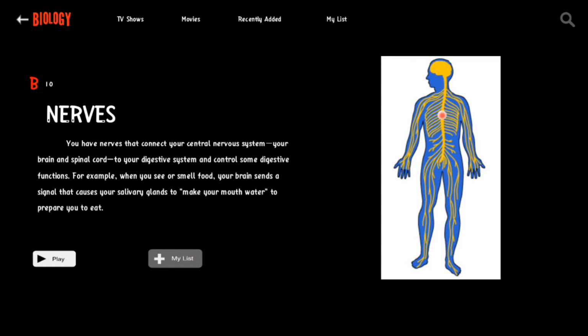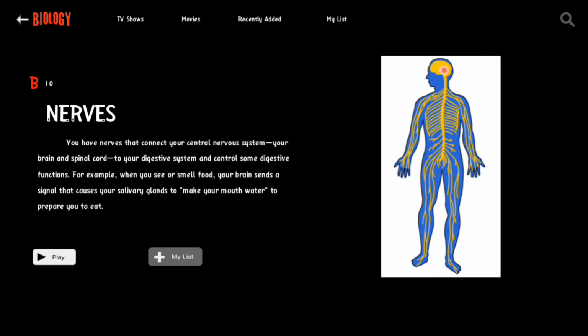Nerves. You have nerves that connect your central nervous system, your brain and spinal cord, to your digestive system and control some digestive functions. For example, when you see or smell food, your brain sends a signal that causes your salivary glands to make your mouth water to prepare you to eat.